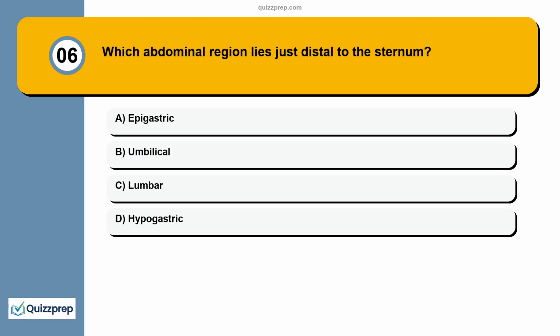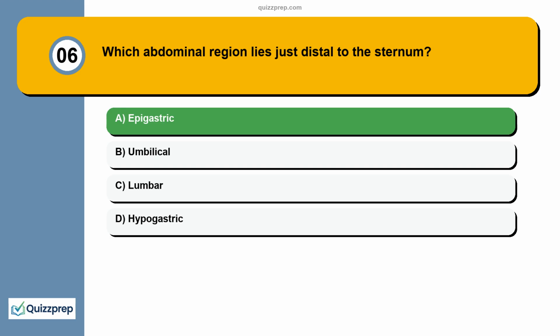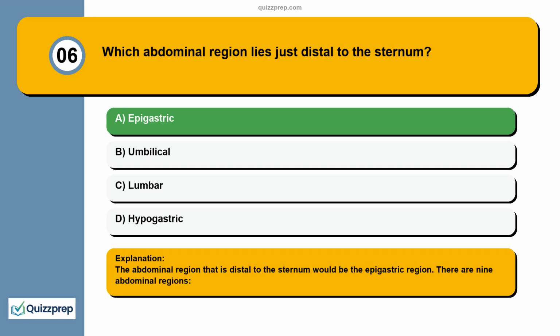Question 6. Which abdominal region lies just distal to the sternum? Epigastric, umbilical, lumbar, hypogastric. The abdominal region that is distal to the sternum would be the epigastric region. There are 9 abdominal regions.